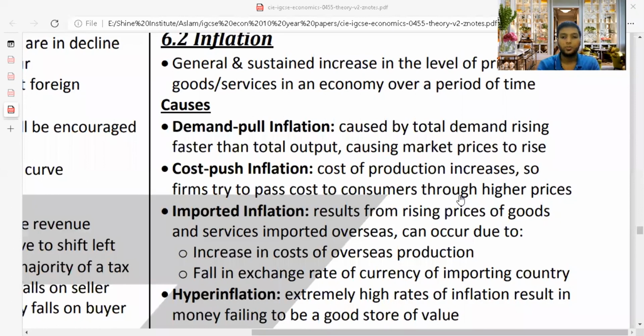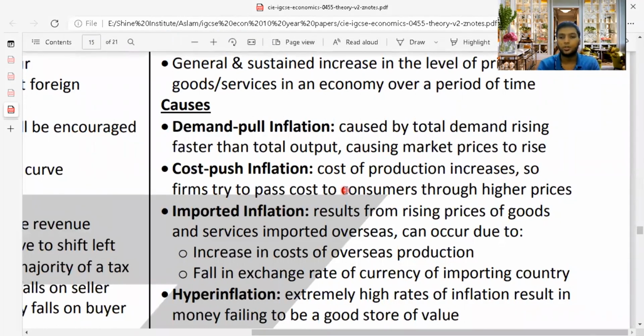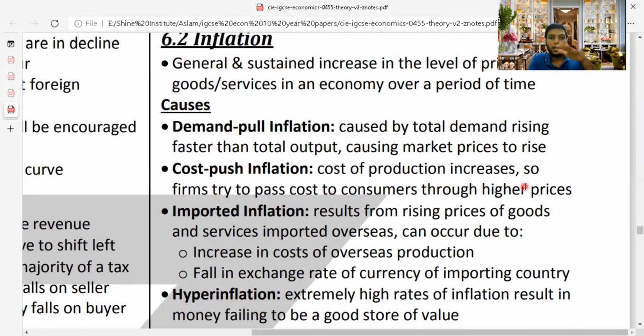Cost push inflation: cost of production increases, so firms try to pass the cost to consumers through higher prices. Now, what is cost push inflation? If the cost of production goes up, if imports, yeah.